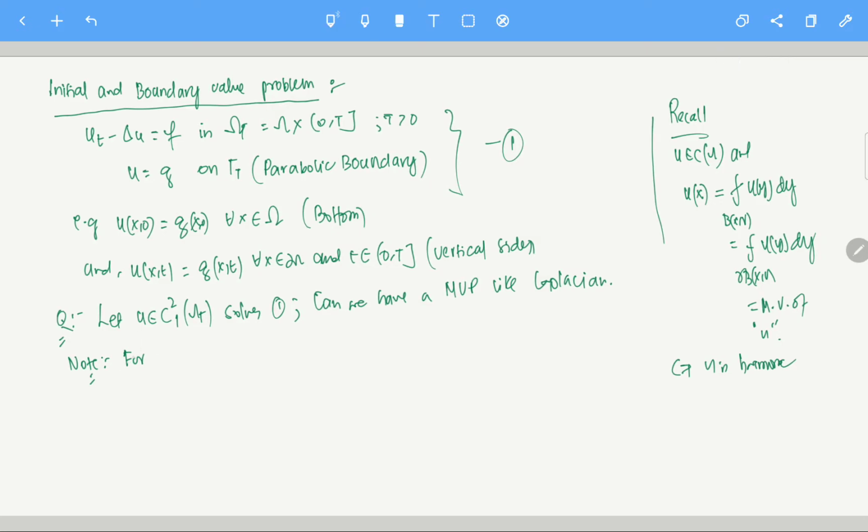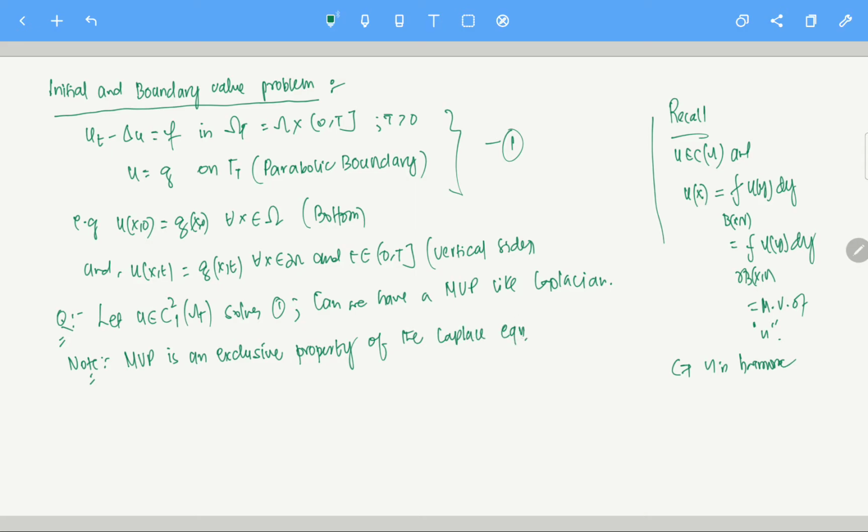The mean value property is an exclusive property of the Laplace equation.